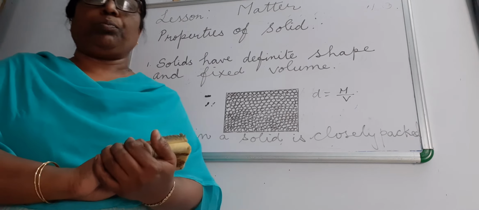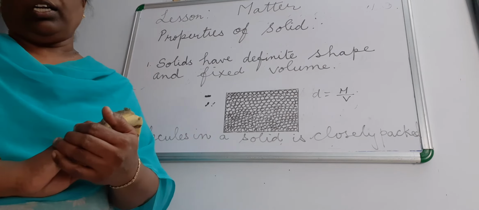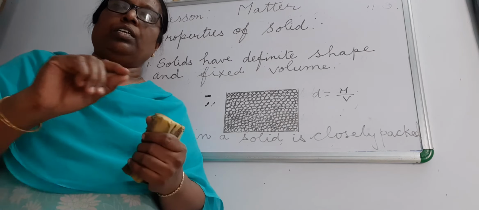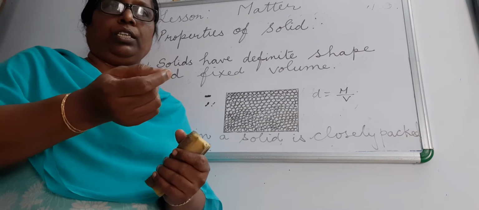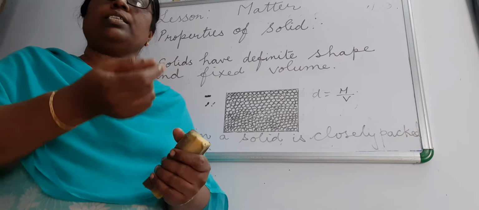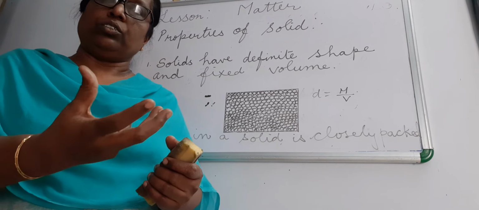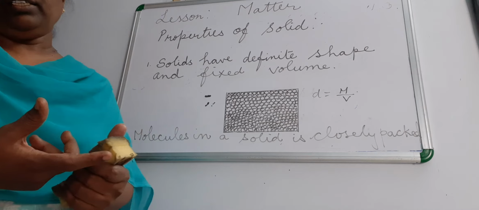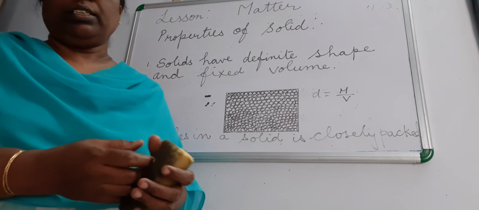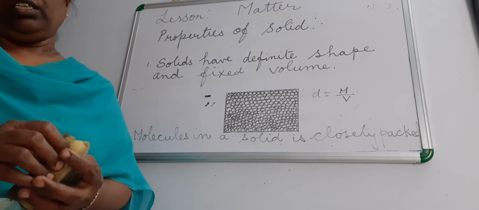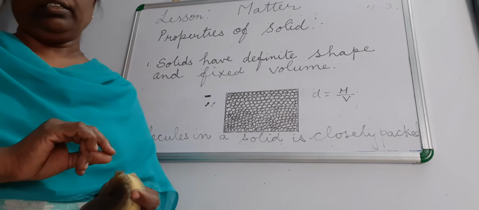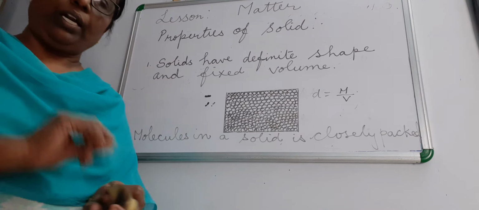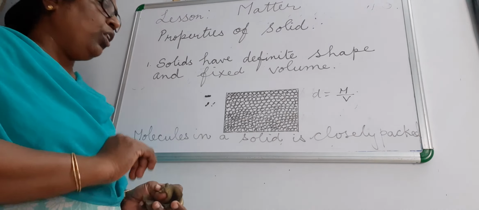And the next point is solids expand on heating. If you take a candle and put it in a flame, it starts melting and turns into liquid form. So a solid expands on heating and changes into liquid. This conversion of solid into liquid is known as fusion or melting. We call it fusion or melting.